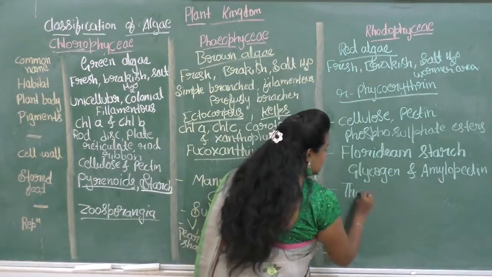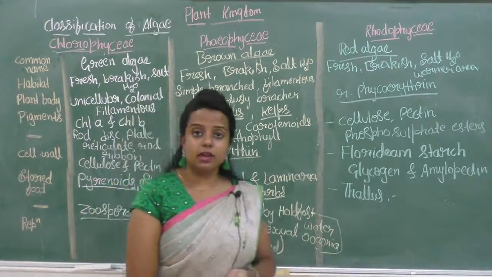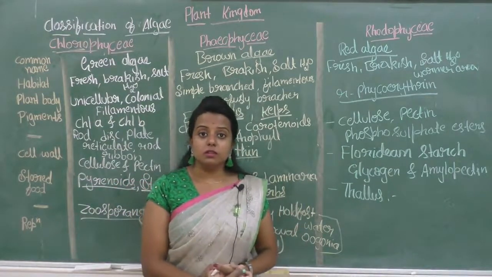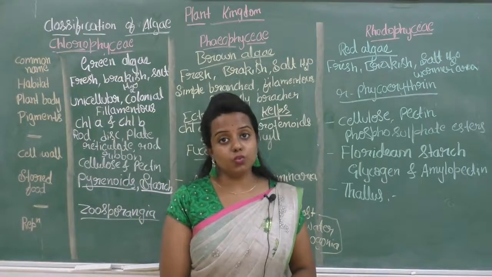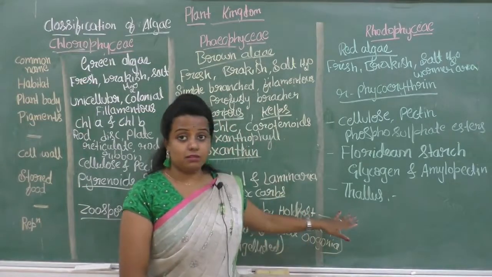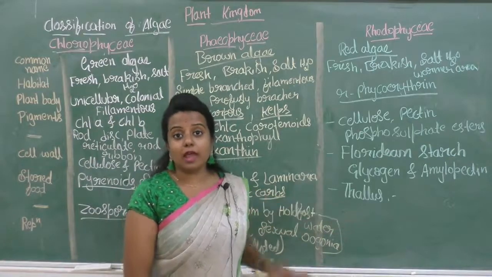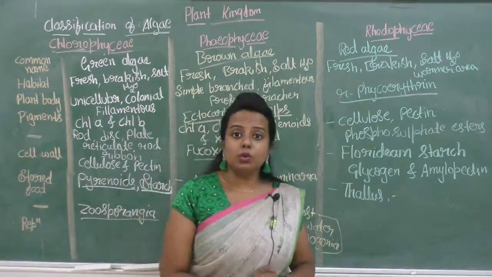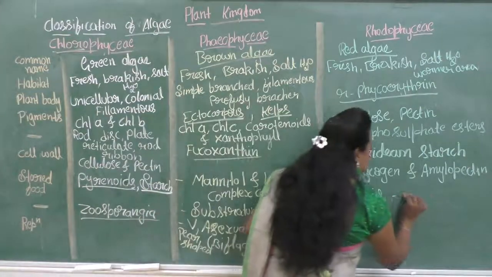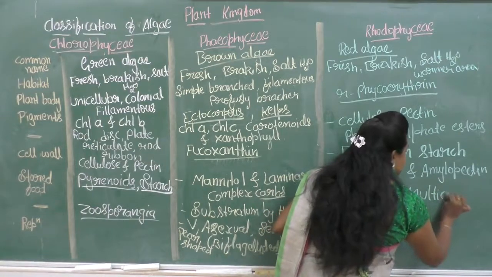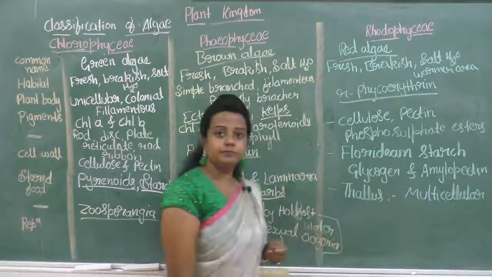Rhodophyceae, the thallus body. Thallus, as I said in the last session, means the organisms which lack the true root and the true stem. That is known as the thallus. The organization of the algae is known as thallus, in which they lack the true root and the true leaves. In the Rhodophyceae, the thallus is multicellular, so it consists of more than one cell.